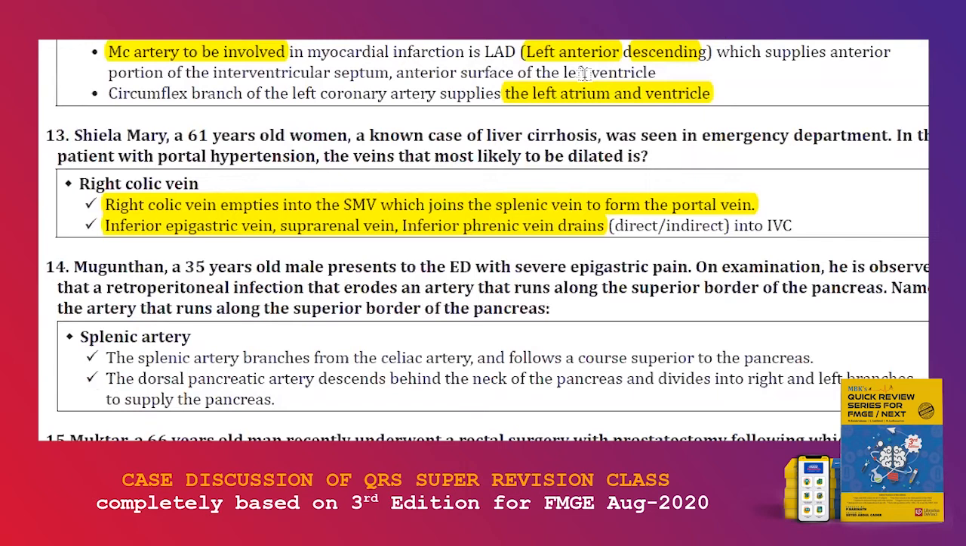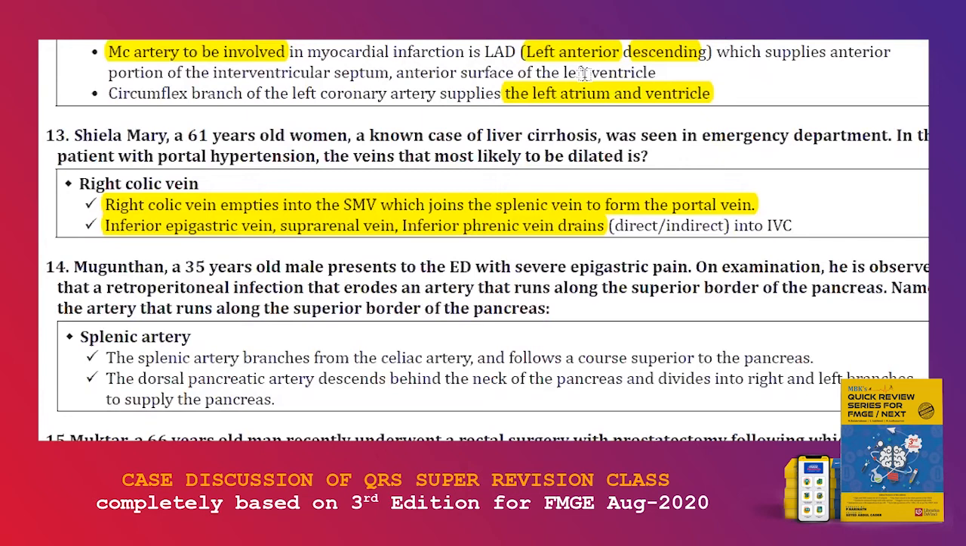So the answer is splenic artery. So splenic artery branches from the celiac artery and it follows a course superior to the pancreas. So celiac artery gives a branch that's going to be a splenic artery. It's going to go above the pancreas, superior portion of the pancreas.